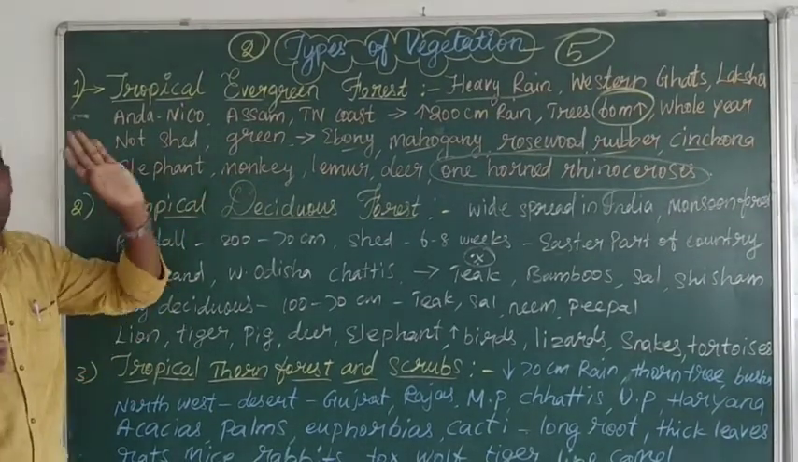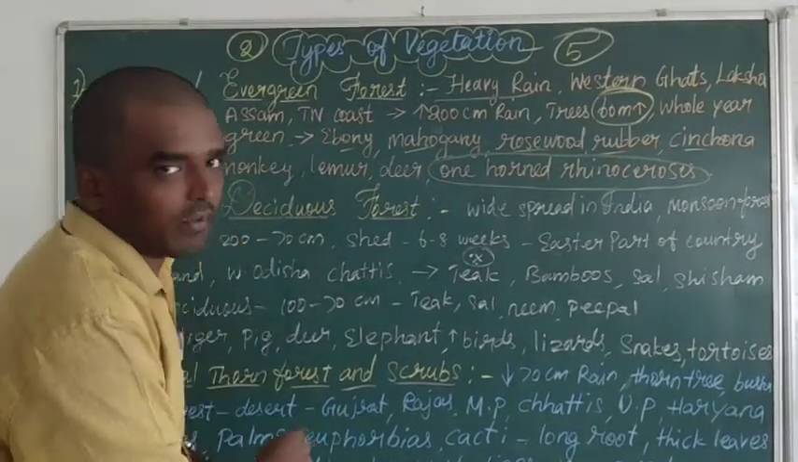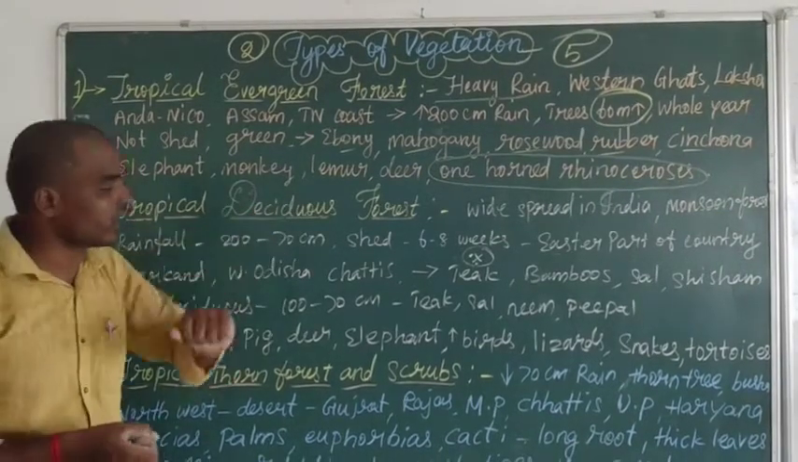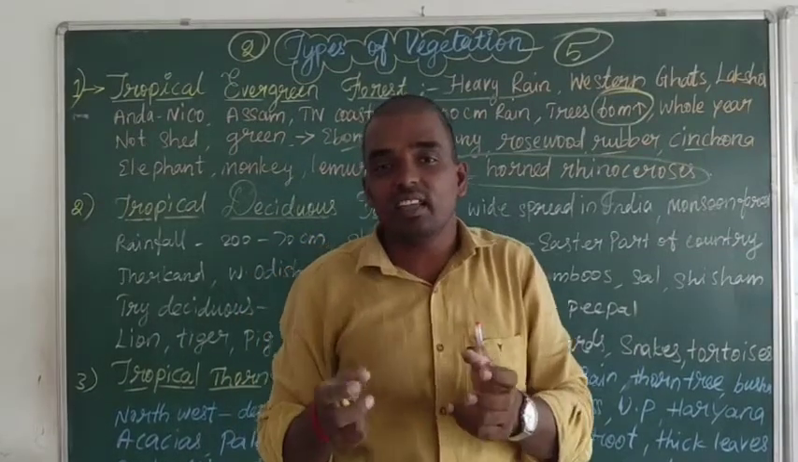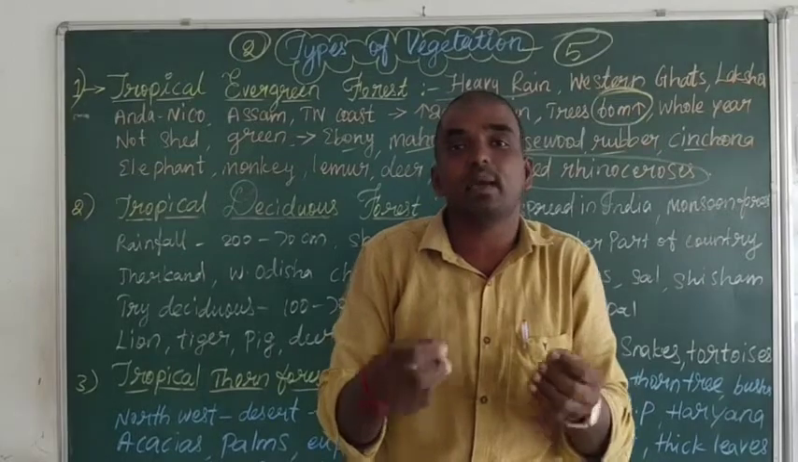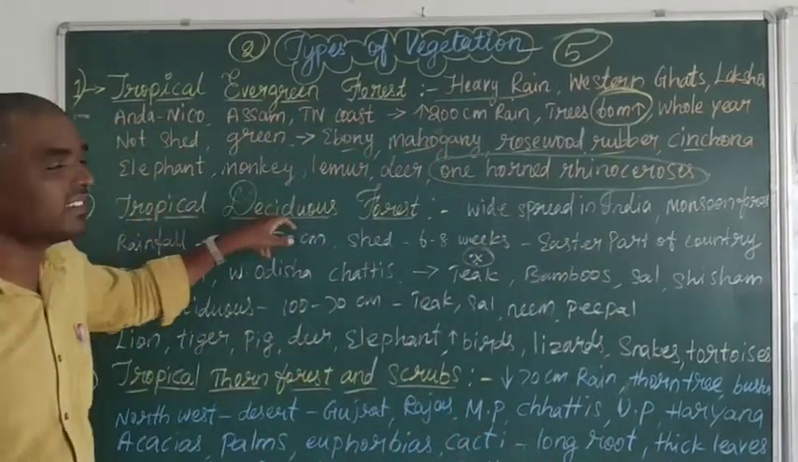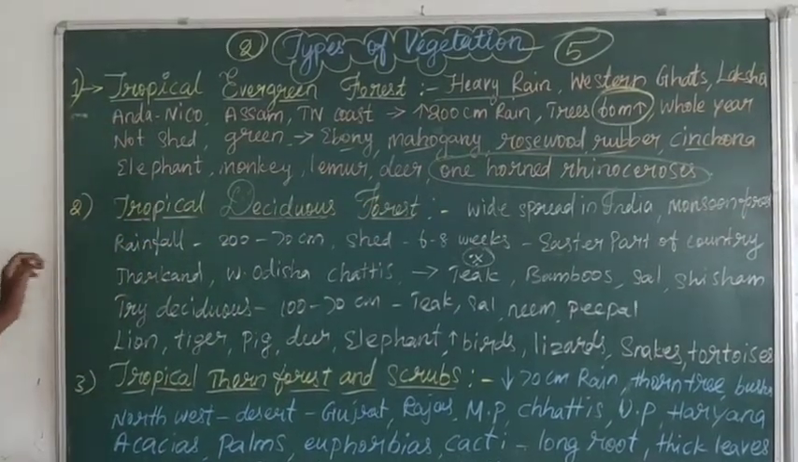Okay, so the first topic is over. Now we are going to look at the second topic, the tropical deciduous forest. Deciduous means the trees shed their leaves in the dry season, the summer season. That is called tropical deciduous forest. The rainfall